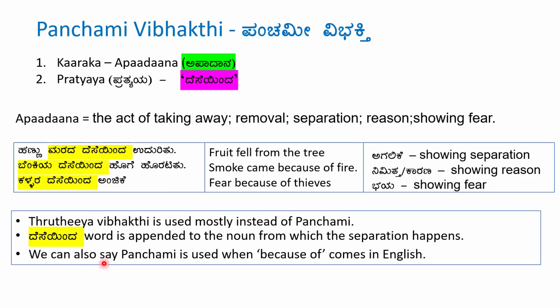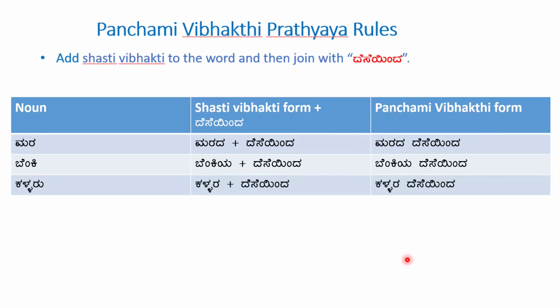Next one, we can also say Panchami is used when because of comes in English. So in English, when we use because of, Panchami Vibhakti is used in Kannada. So let's see the rules for Panchami Vibhakti. So add Shashti Vibhakti to the noun and then join it with Deseinda. So again, I'll be explaining the Shashti Vibhakti in the next slides. So for example, Mara, Shashti Vibhakti form is Marada plus Deseinda.